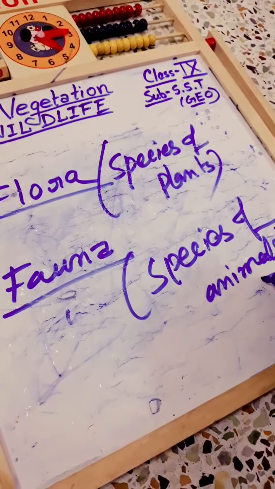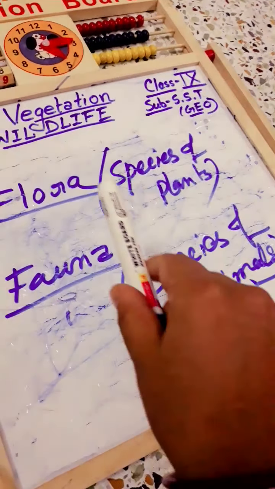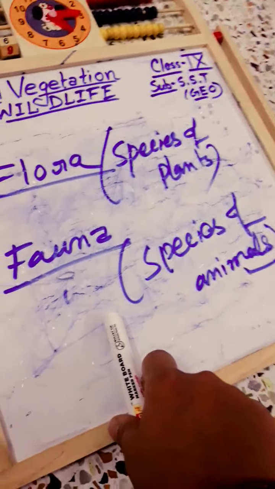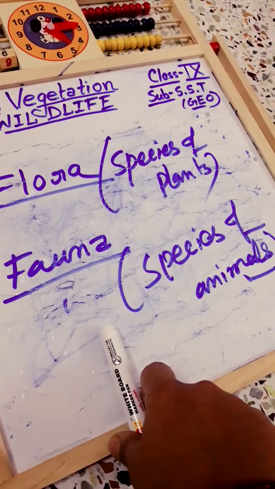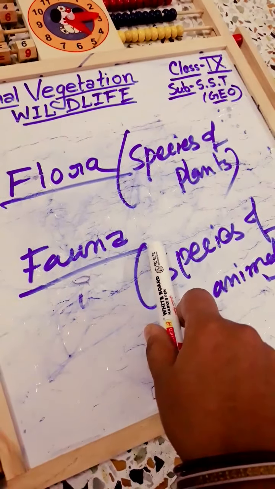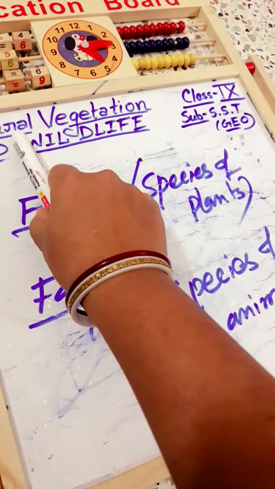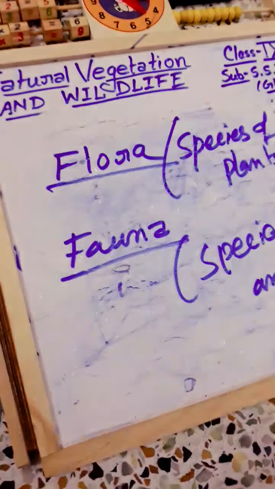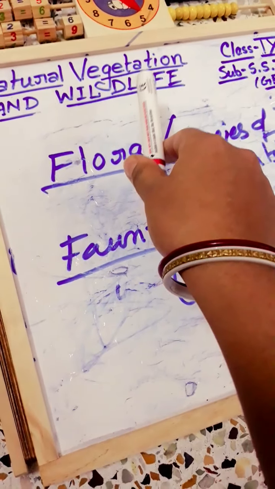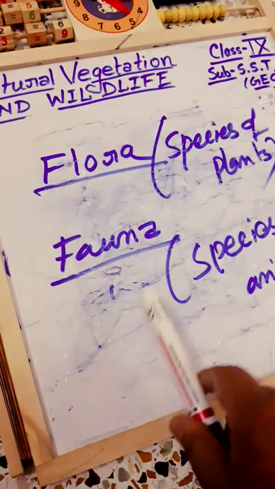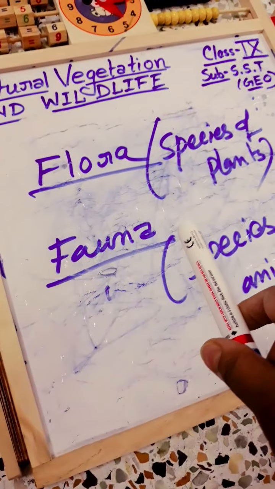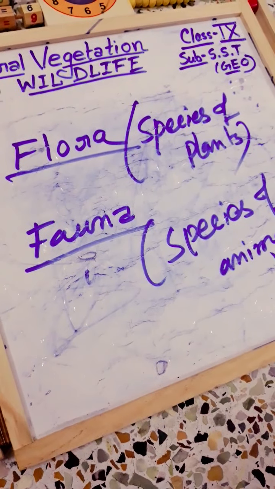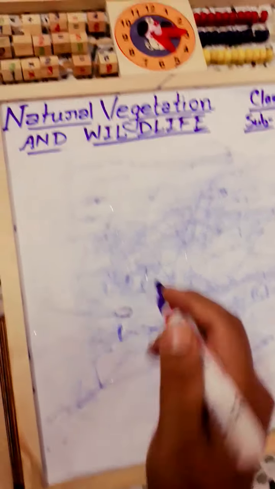This huge diversity in the flora and fauna kingdom has some factors, because you know there are different types of weather and climatic conditions, which are mainly related with the growing of natural vegetation and wildlife. So firstly, we will discuss the vegetation. For the growth of flora and fauna and the different varieties of plants, some factors work. What are those factors?